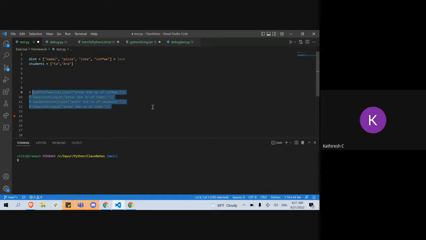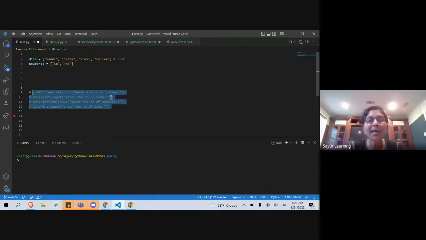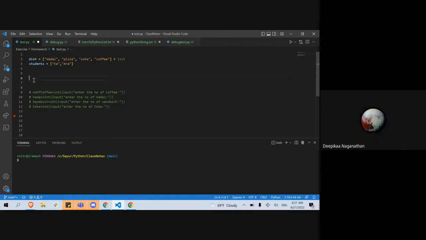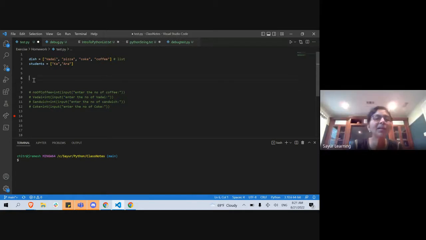Okay, so Control /. I take a selection. I selected the complete block and then I did a Control /. It put the pound. What do you call this? Hash symbol, ma'am. Okay, we call it pound. Okay, hash, right? And the hash symbol, so it puts one hash for a line.